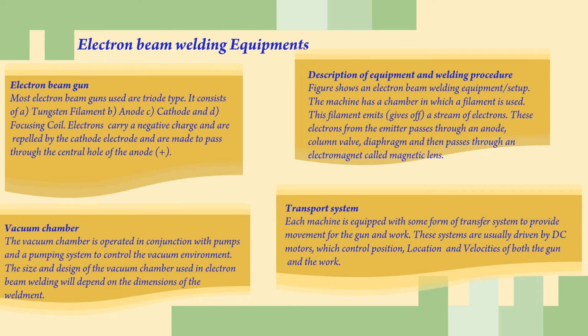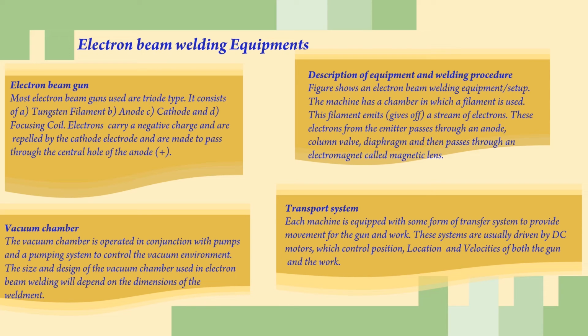Description of equipment and welding procedure. The figure shows an electron beam welding equipment setup. The machine has a chamber in which a filament is used. The filament gives off a stream of electrons. These electrons from the emitter pass through an anode, column, valve, diaphragm and then pass through an electromagnet called a magnetic lens.